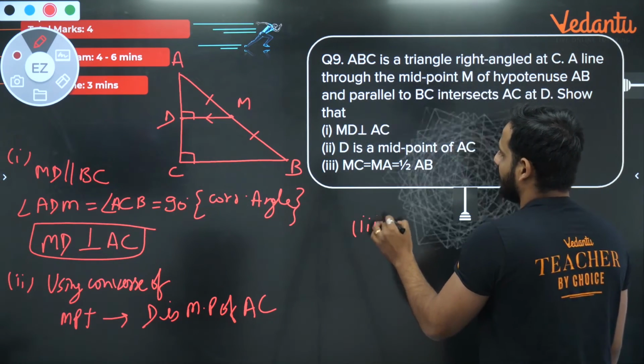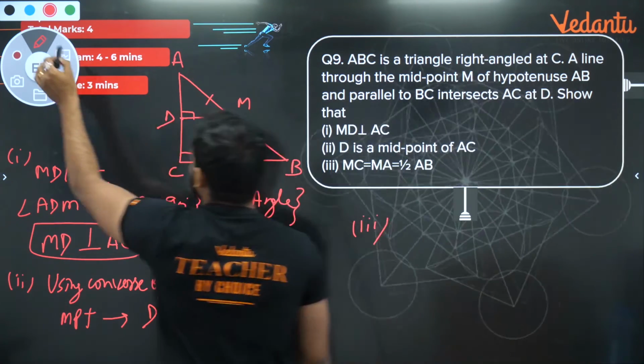Let's go for the third part. The third part we need to prove is MC. We need to join MC. So chalo, let's join MC.